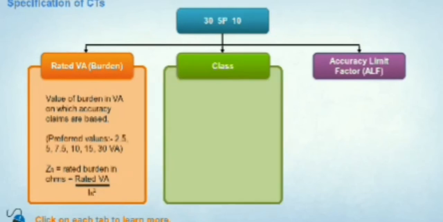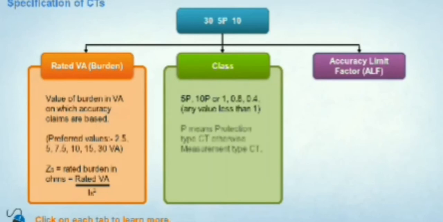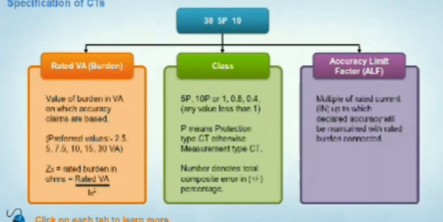The numbers for class are written as 5P, 10P or 1, 0.8, 0.4, etc. Numbers with P are protection type CTs. The ones carrying only numbers are measurement type CTs. The number denotes total composite error in plus-minus percentage. The accuracy limit factor refers to the multiple of rated current IN up to which declared accuracy will be maintained with rated burden connected.